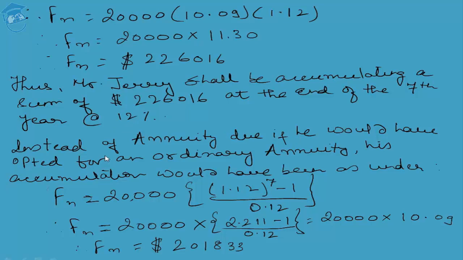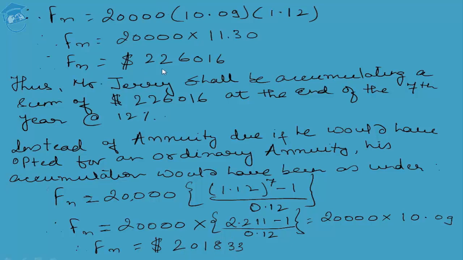Now, instead of annuity due, if it had been the case of an ordinary annuity, wherein Mr. Jerry would have invested the amount of 20,000 for the next 7 years, fetching a return of 12% compounded, Fn will be 20,000 into (1.12 to the power of 7 minus 1) whole upon 0.12. So 20,000 into (2.211 minus 1) upon 0.12 would have given him 2,01,833 USD. So there is a difference.